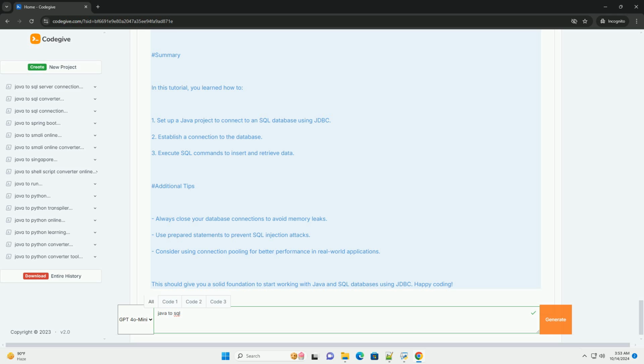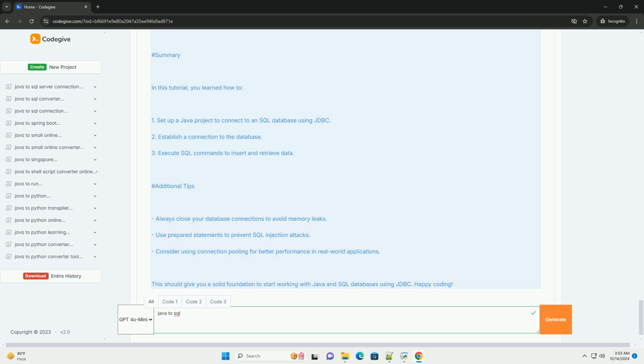Step 4, creating the database and table. Before running the above code, ensure you have a database named mydatabase and a table named users with the following structure.